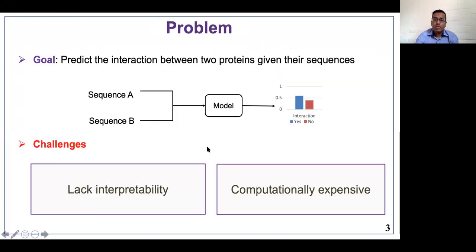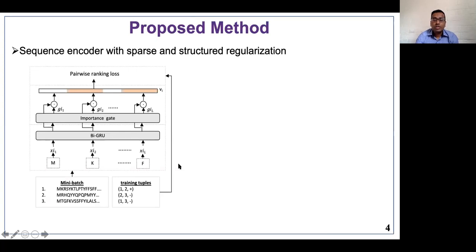Various computational methods have been proposed to identify interactions between proteins given their sequences. However, these models fail to provide interpretable outcomes and are computationally expensive during data preprocessing as well as the model training phase. To address these challenges, we propose a sequence encoder with sparse and structured regularization, as shown in the figure below.